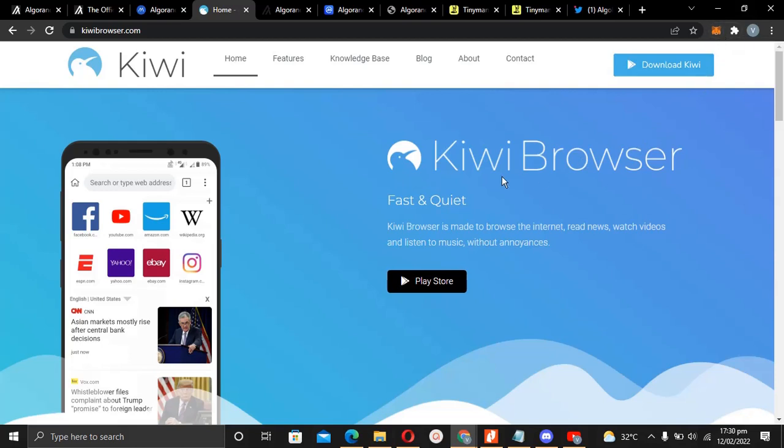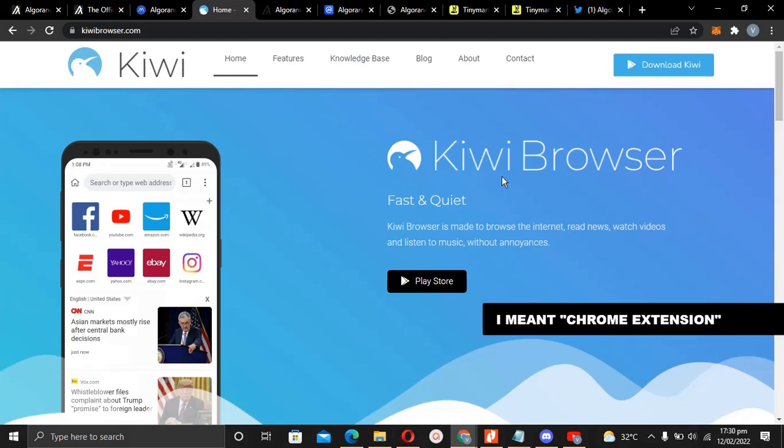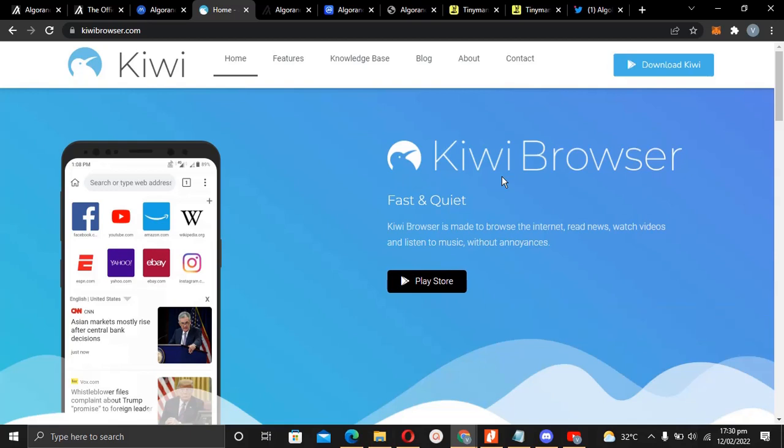Okay, you need to download Kiwi browser. Kiwi browser allows you to add extensions. So if you go to Google extensions and you search for whatsoever you need to add, you'll be able to add it to Chrome. You see add to Chrome, but then you're adding to Kiwi browser and it works well. You can add MetaMask to Kiwi browser, Phantom, and Software, what have you. Add all of them as an extension to Kiwi browser and you're good to go. So you really don't have to use Chrome for all of these decentralized activities. With DeFi, yeah, you can use Kiwi browser. It's safe and secure. It's fast and quiet.